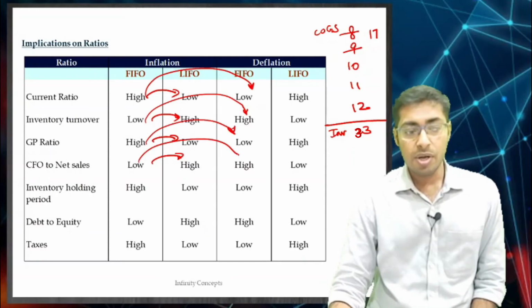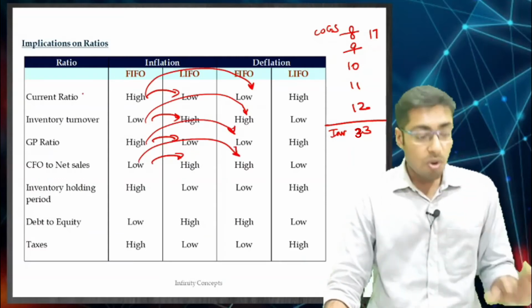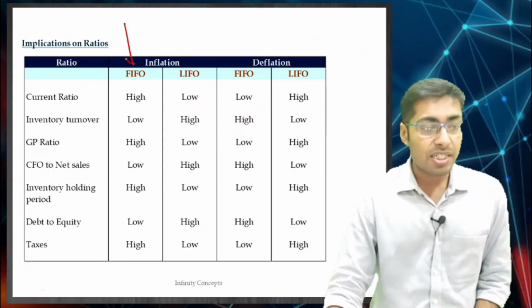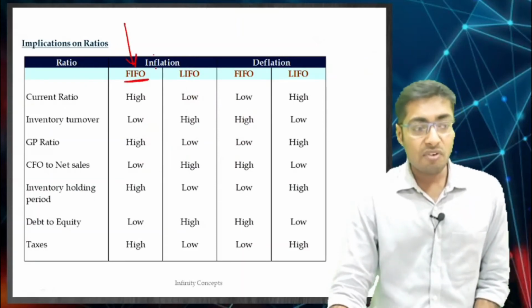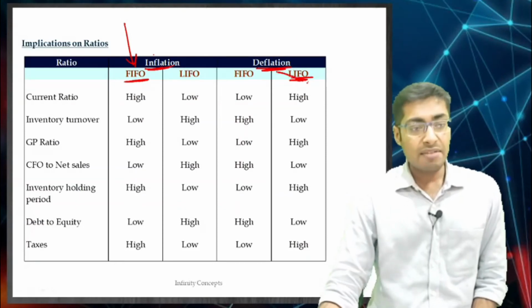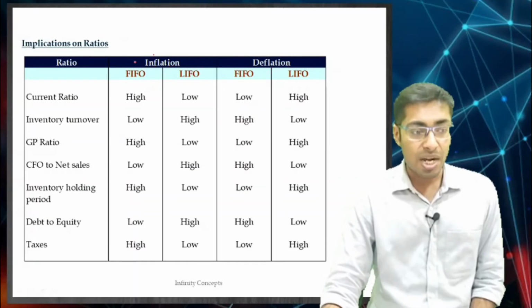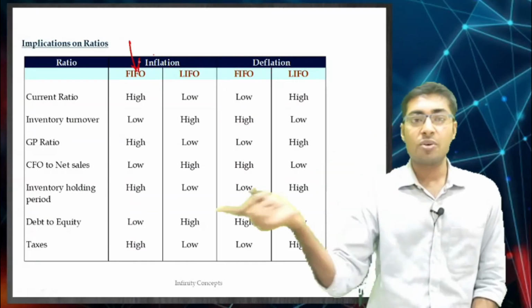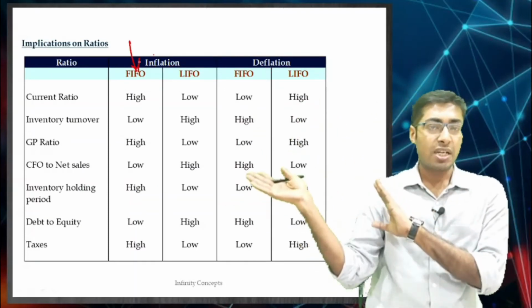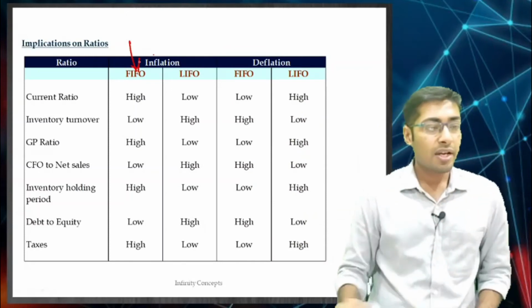See, it is going to be opposite only always. This is what we have to do. Only remember one particular thing: inflation and FIFO is going to be equal to deflation and LIFO, correct. Right now we are going to focus on only one particular thing, and the rest are just going to follow as the opposite. So, just focus on inflation and FIFO, okay.